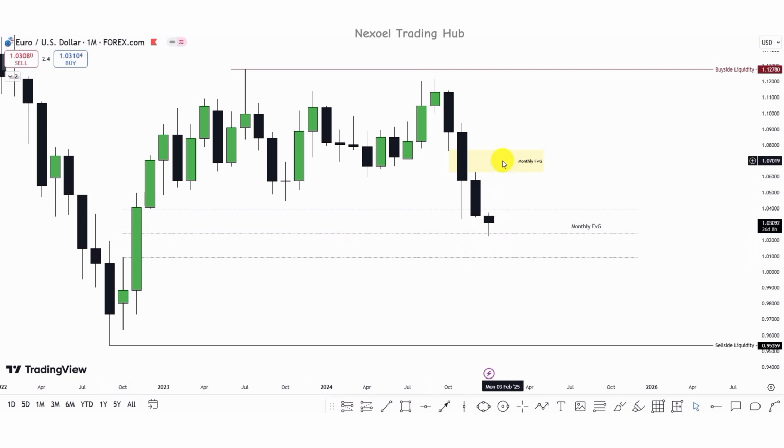Here we can see the monthly fair value gap, but I'm not saying that we're going to see the bullish move to the upside into this monthly fair value gap. Don't forget, this is the monthly time frame. That is going to take a long time.